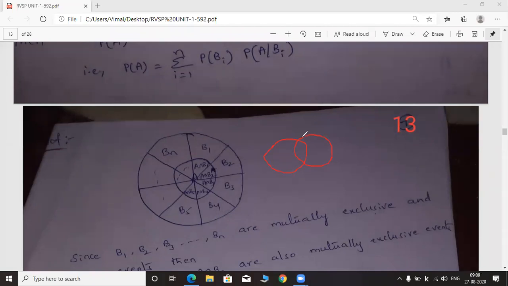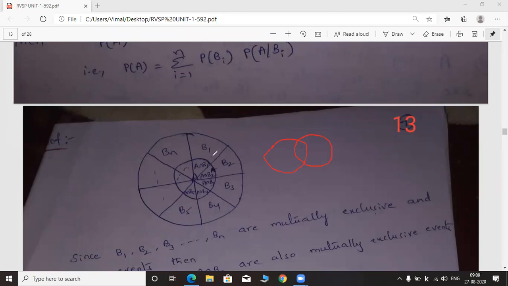So in case of set theory, we will draw the circles like this. This is the common portion for the events A and B. But here, one circle is drawn inside another circle. So we have two circles. One is outer circle and another one is inner circle. Because A is the event which is caused by the events B1, B2. That's why the area is intersected.